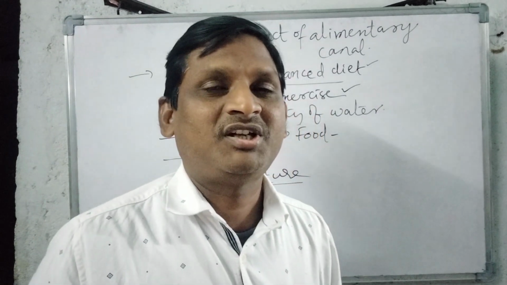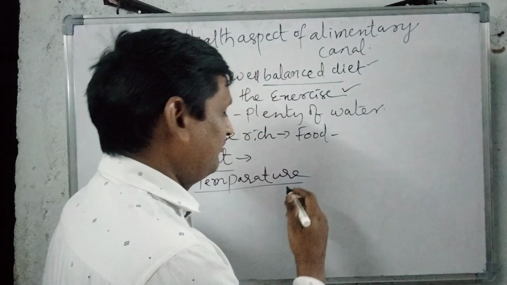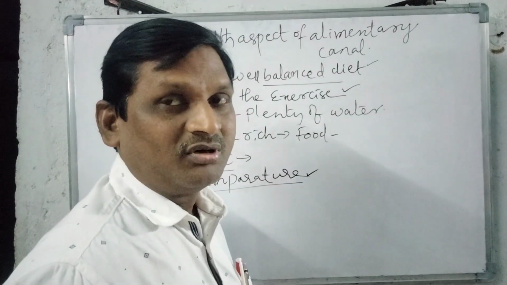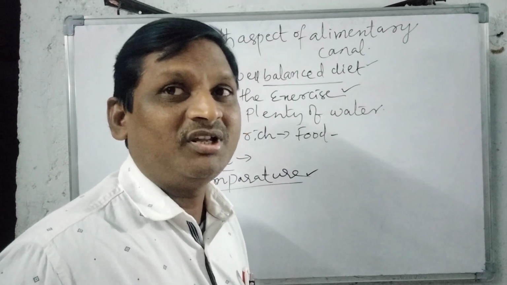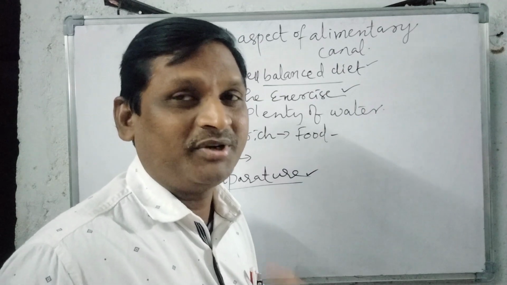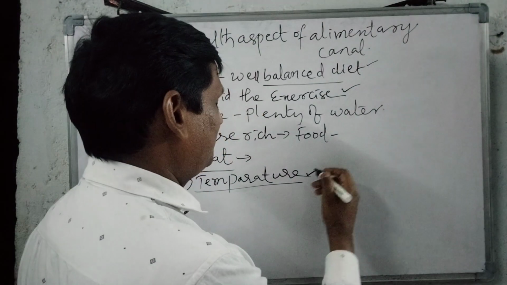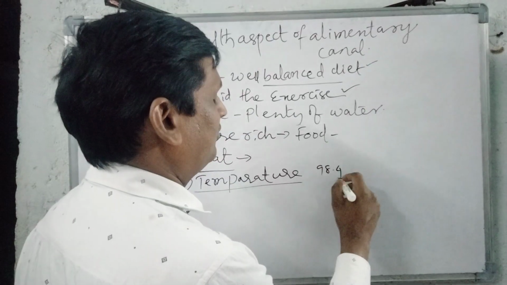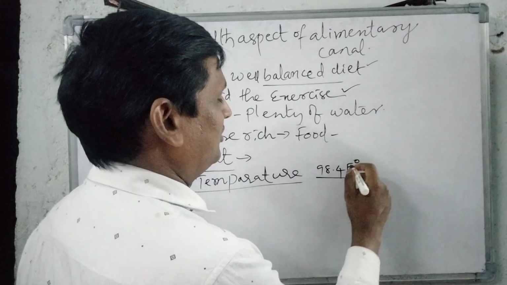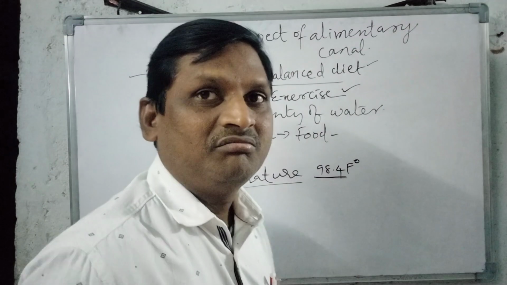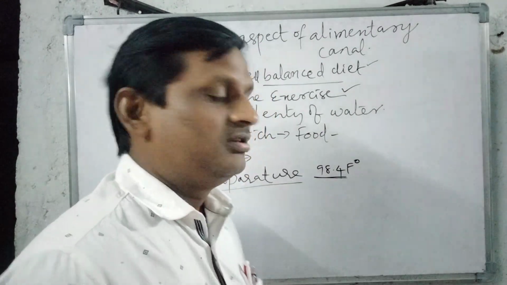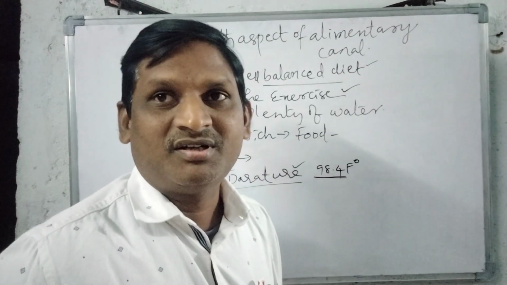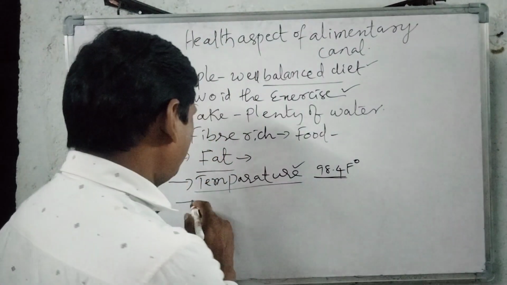So even if the temperature increases in our body, vomiting comes. The feeling of vomiting is called nausea. Suppose our normal body temperature is 98.4 Fahrenheit. If the temperature in our body is more than this, then sometimes reverse peristaltic movements can be created.